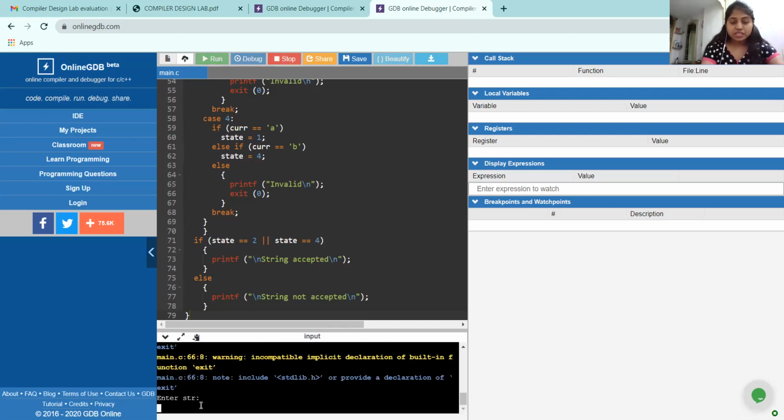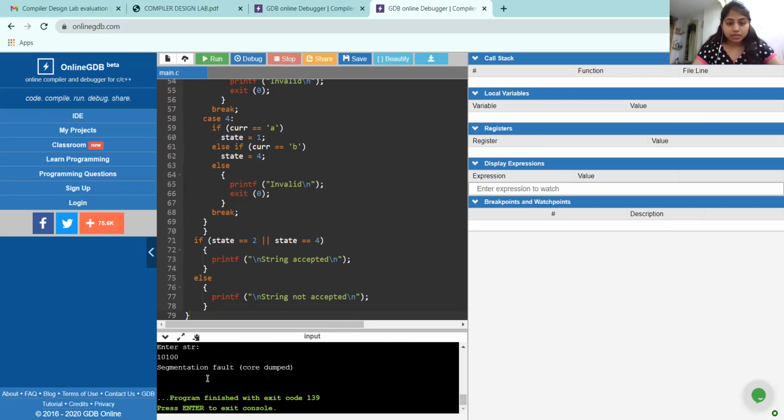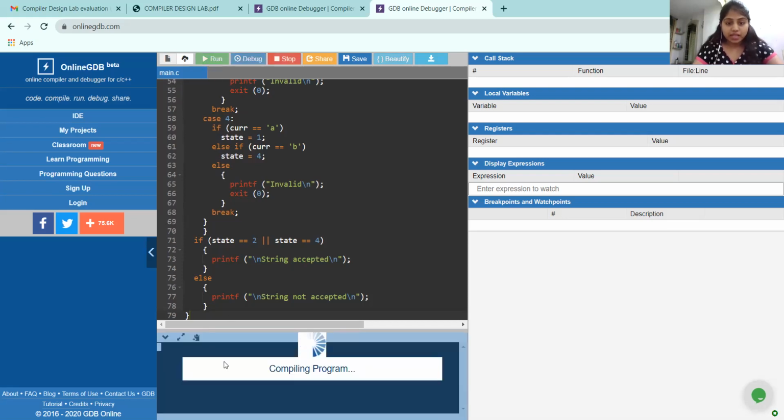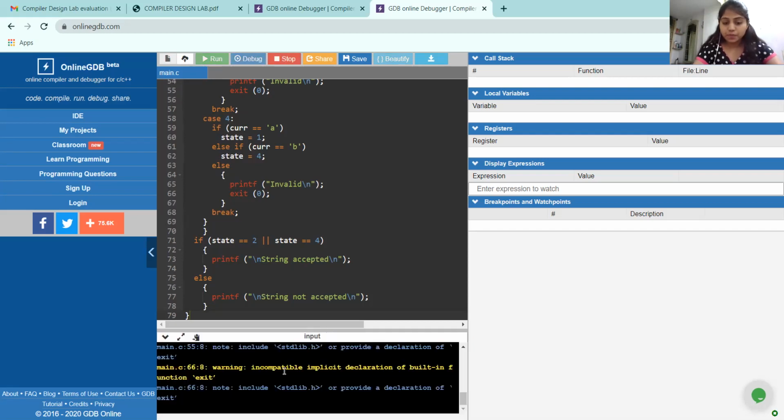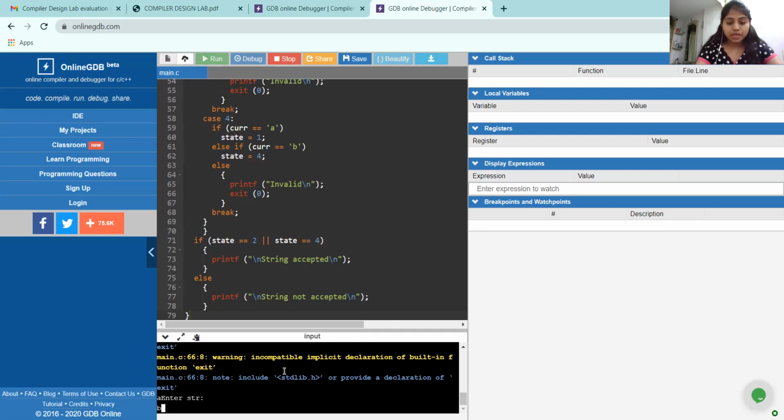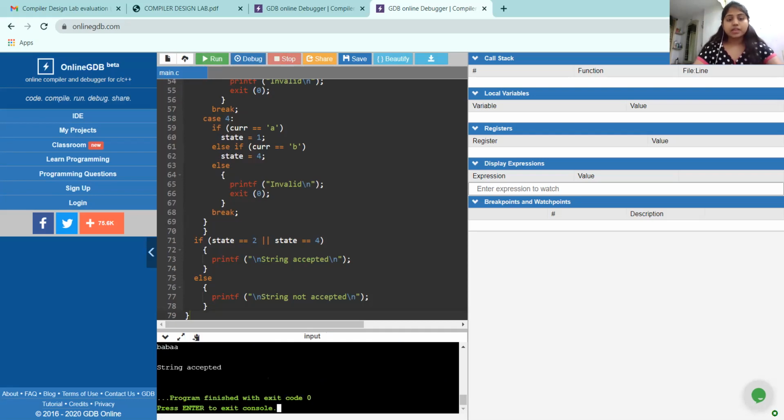Let's enter a string which has the same type of symbols at the end. 10100. Okay, this is the string which we have taken, 10100. Sorry, this is the thing. Let us run the program again. I have taken A and B, not 1 and 0. A, B, A, B, A. The string got accepted.